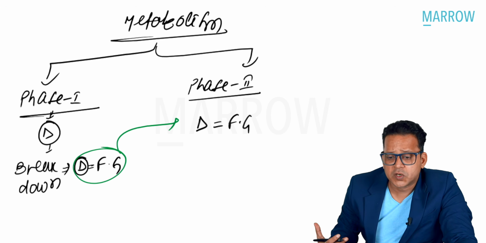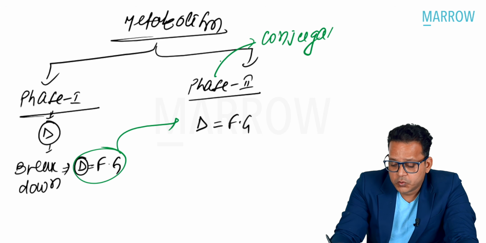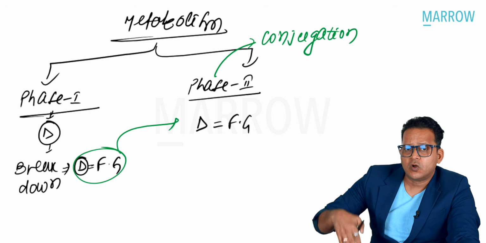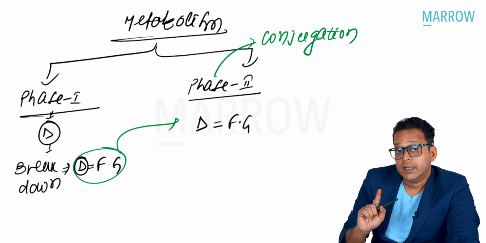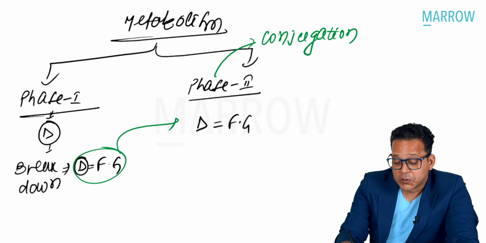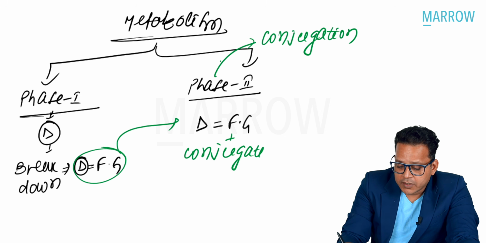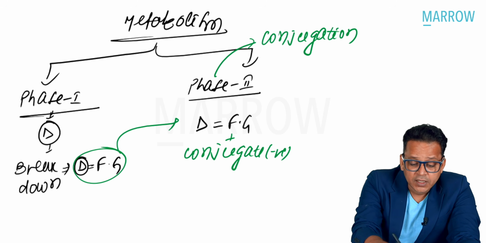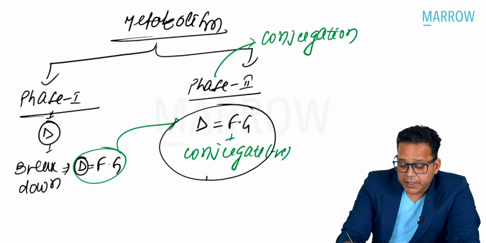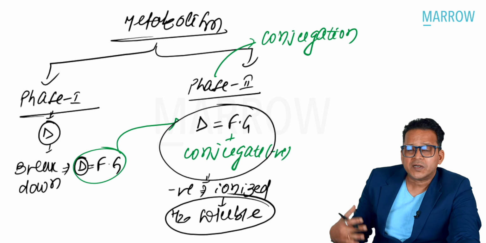So why do I need this functional group? So guys, what is the name of phase 2? Phase 2 is also known as conjugation. Why is it called conjugation? Because I need to attach a conjugate in phase 2. Now, I need something in the drug that can bind to the conjugate. That is the functional group. And the conjugate is always negatively charged, because of which the entire drug molecule in phase 2 becomes negative, or it becomes ionized, or it becomes water soluble. And water solubility is important for excretion of the drug.